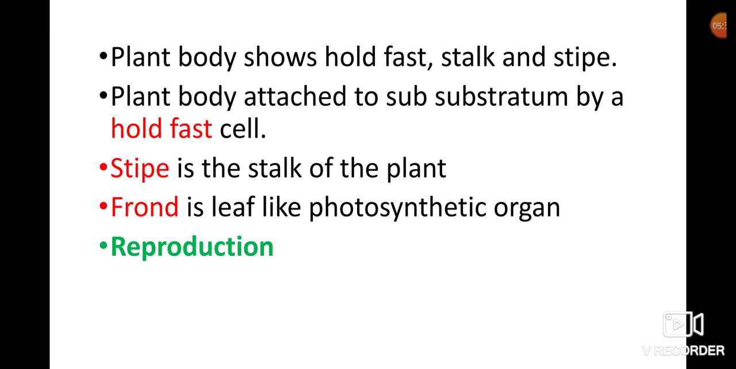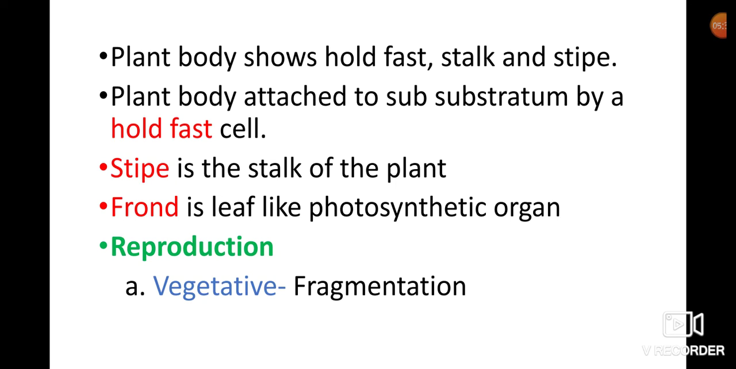Reproduction. Commonly reproduction is of three types: vegetative, asexual, and sexual reproduction. Vegetative reproduction occurs by fragmentation. Fragmentation means each piece is capable of producing a new plant. So this is called fragmentation.